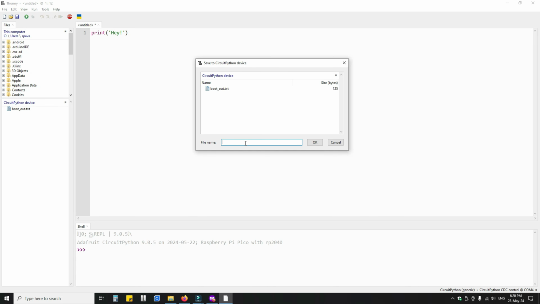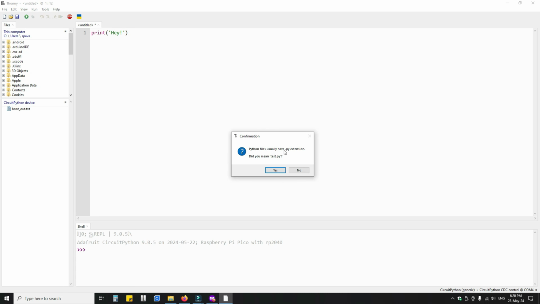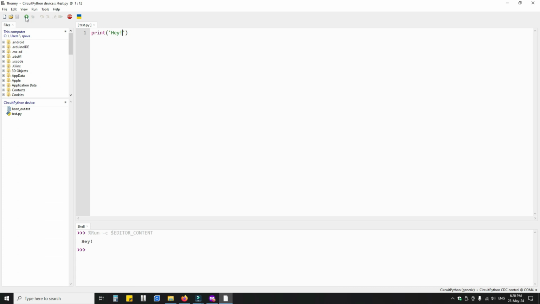You can name it test, or use test.py. The program automatically saves the file, and the program will run on the board with the output showing on the shell.